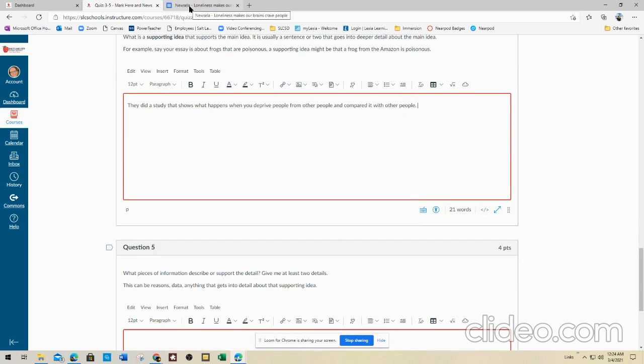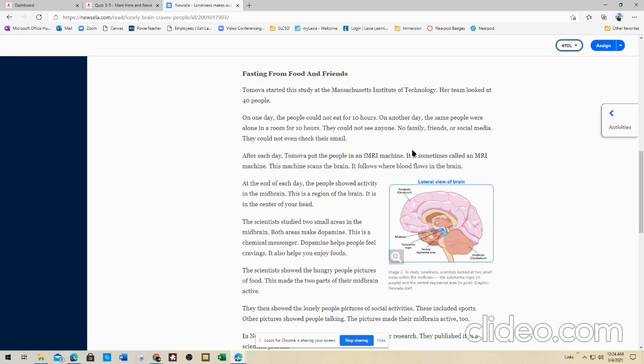Okay. Let's see what this says, because we need to add details now to our quiz, right? What happened? Tomova started this study at MIT. Her team looked at 40 people. On one day, the people couldn't eat for 10 hours. On another day, the same people were alone in a room for 10 hours. They couldn't see anyone. They couldn't be on social media. No family, no friends. They couldn't even check their email. After each day, Tomova put the people in an fMRI machine. It's sometimes called an MRI machine. It scans the brain and it follows where blood flows in the brain. At the end of each day, the people showed activity in the midbrain.